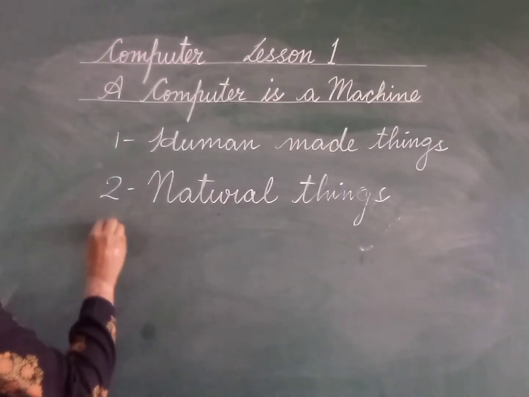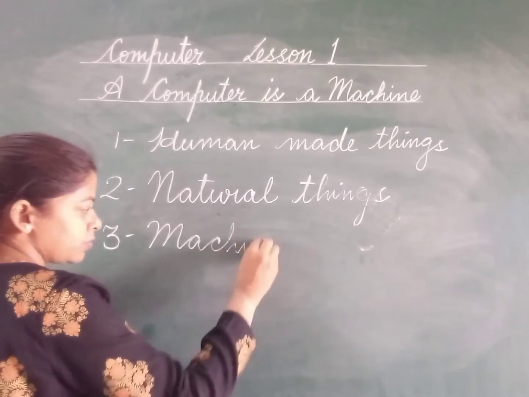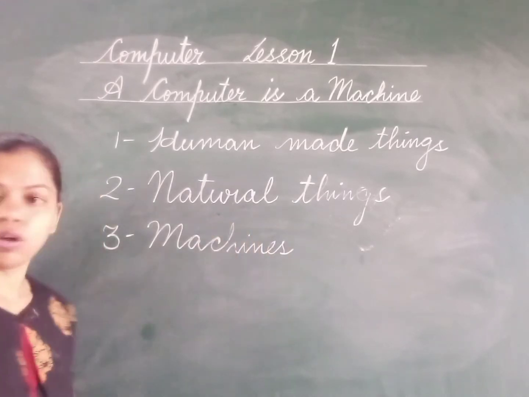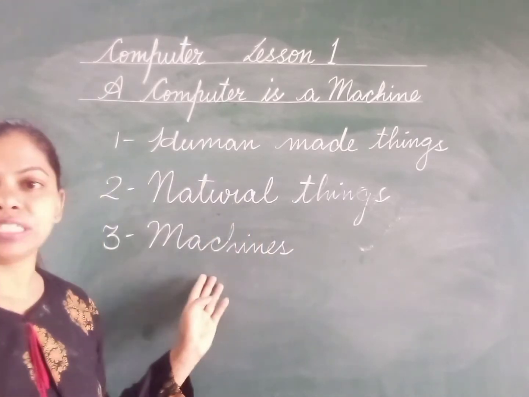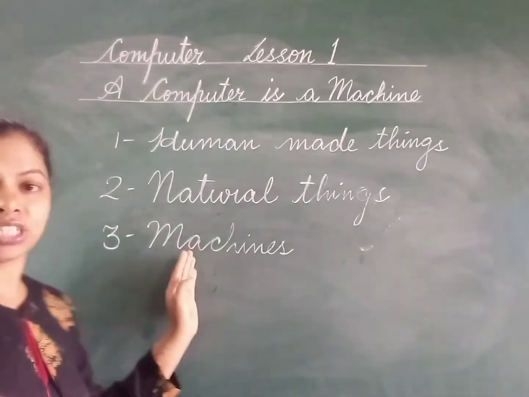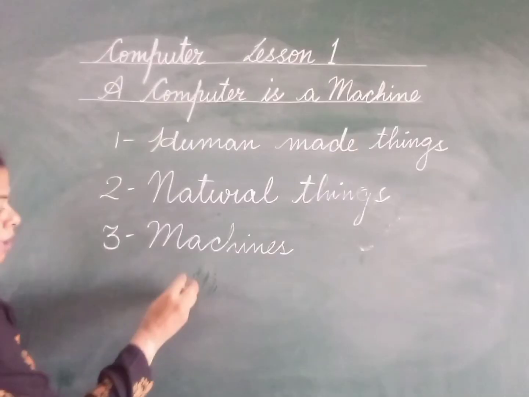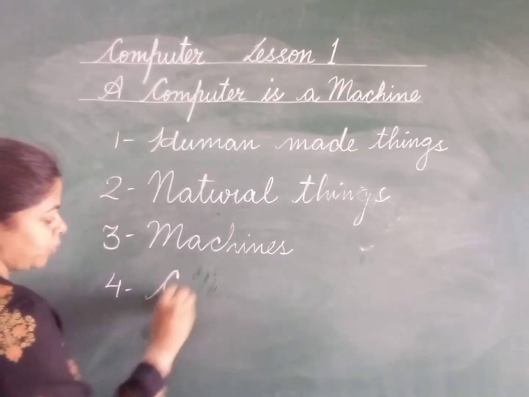Third thing, now children, you will study about machines. Nowadays children, machines are very important and machines are made by humans, so machines are human made things. And then children, you will study about computer.